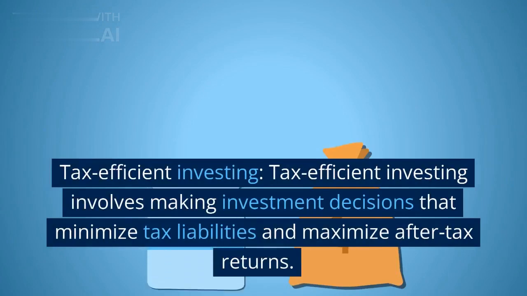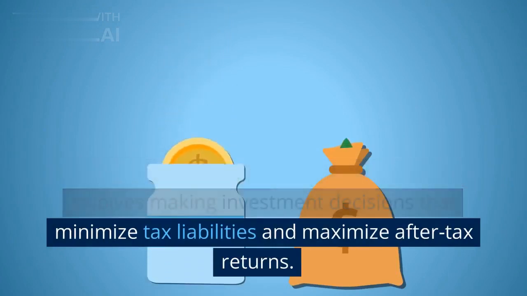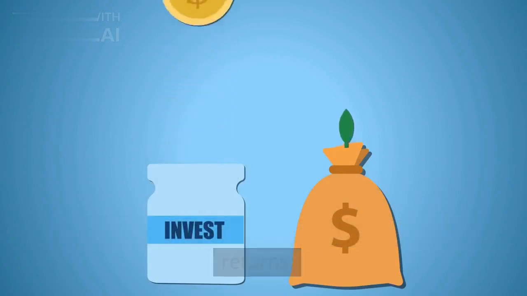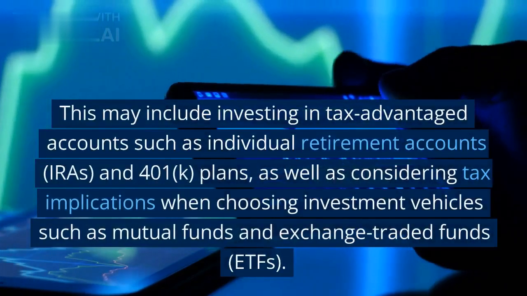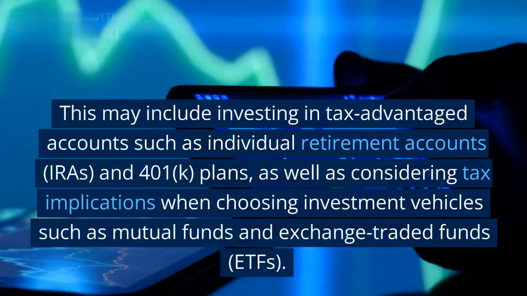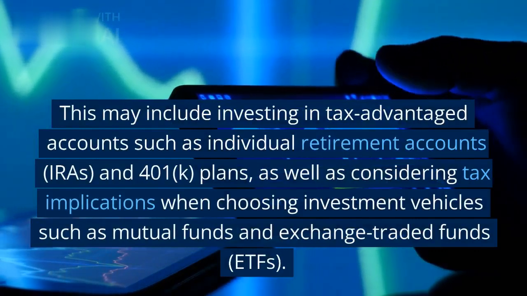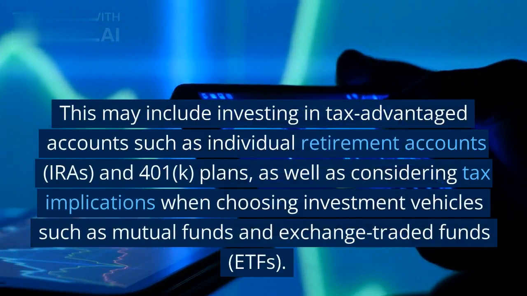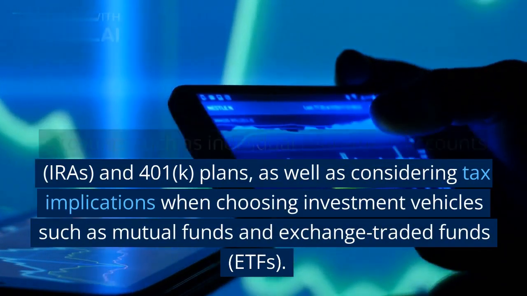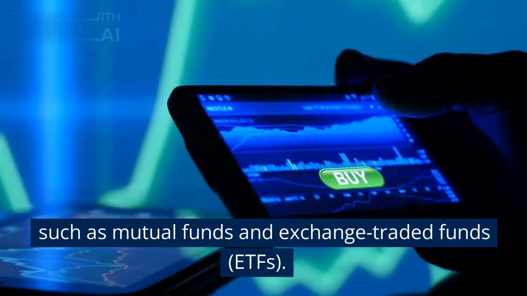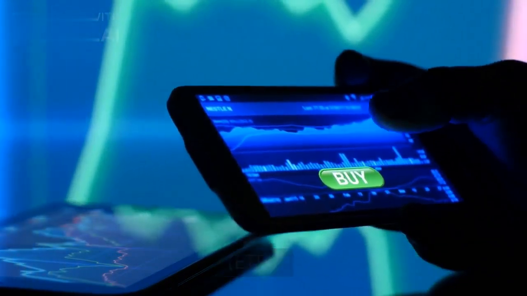Tax-efficient investing. Tax-efficient investing involves making investment decisions that minimize tax liabilities and maximize after-tax returns. This may include investing in tax-advantaged accounts such as individual retirement accounts, IRAs, and 401k plans, as well as considering tax implications when choosing investment vehicles such as mutual funds and exchange-traded funds, ETFs.